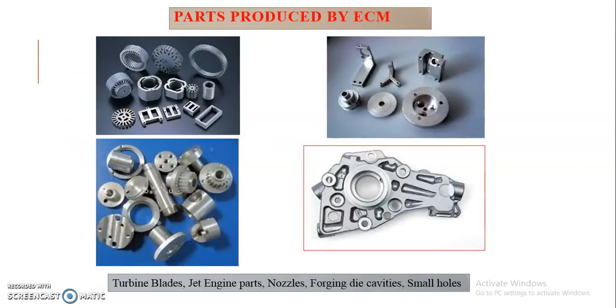You can observe the various parts: the turbine blades, as well as jet engine parts, nozzles, forging die cavities, and small holes. Even very small holes can be drilled inside the component. Such holes, even with smaller diameter, can be drilled with the help of this ECM process.